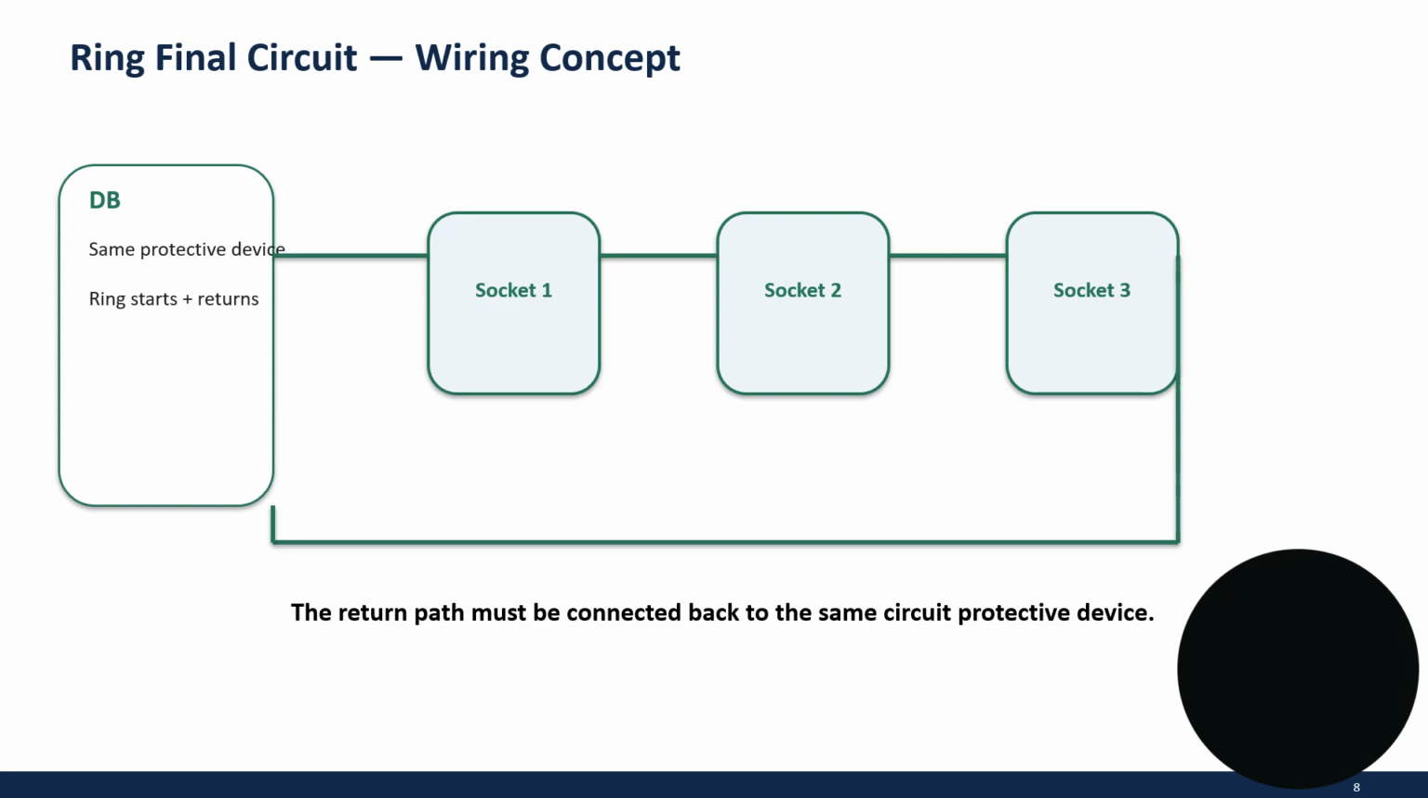Ring final circuit wiring concept: DB, socket 1, socket 2, socket 3, and back to the DB. The return path must be connected back to the same circuit protective device.